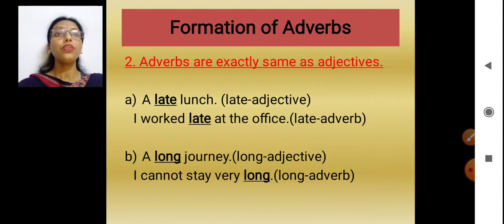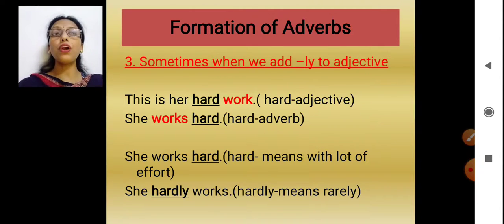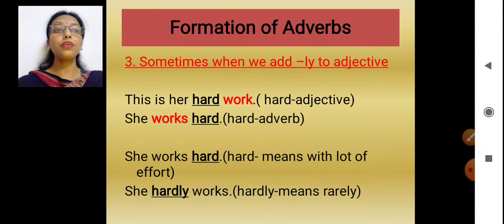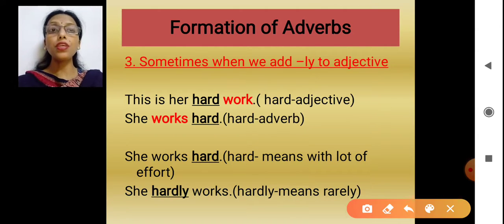Now, the third process of how the formation of adverbs will take place. Sometimes we add ly to the adjective, but their meanings become different. Listen very carefully, children. This is her hard work.